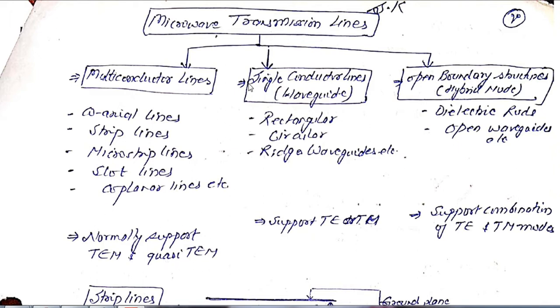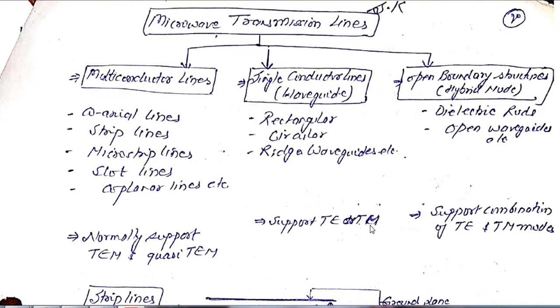On the other hand, we have waveguides. Simply we can say they are single conductor transmission lines, which include rectangular waveguides, circular waveguides, ridged waveguides, etc. And these types of waveguides support transverse electric or transverse magnetic modes.